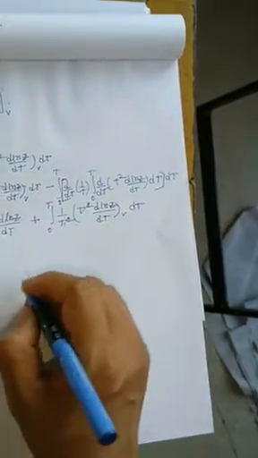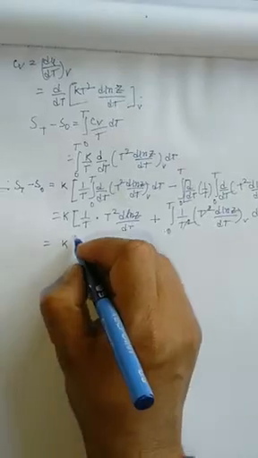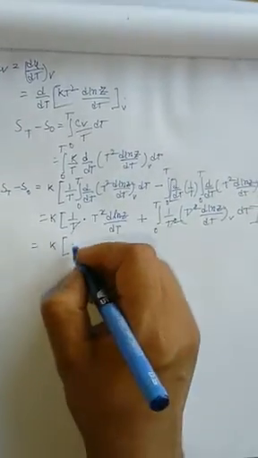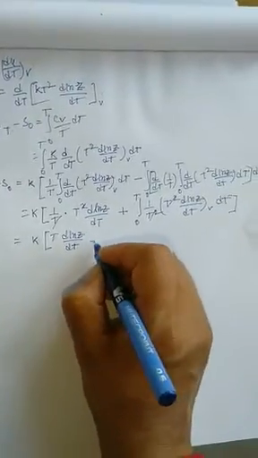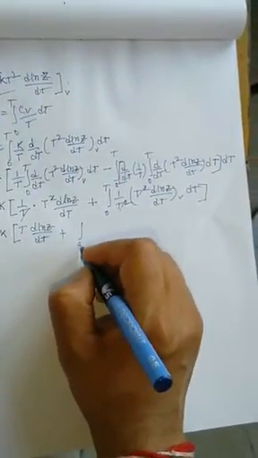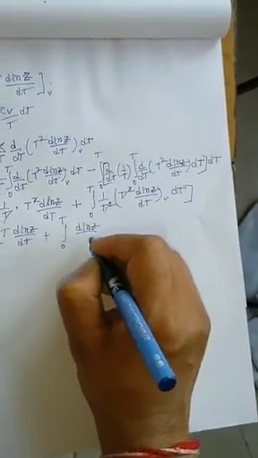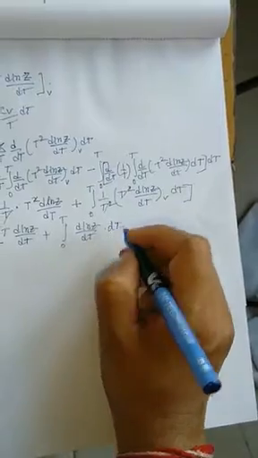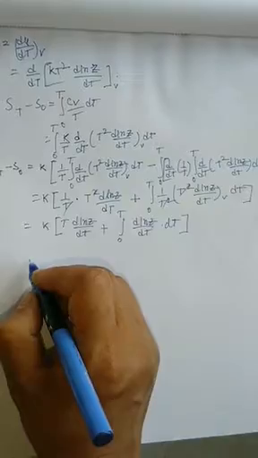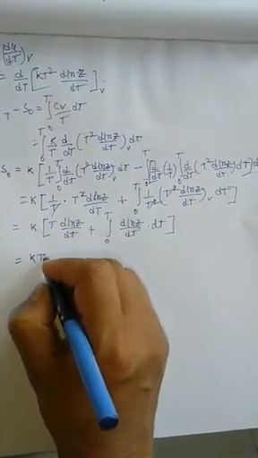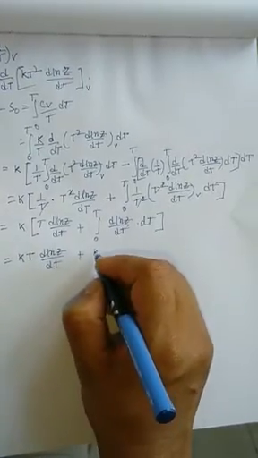So t square cancels from this equation, so k 1 by t is cancelled with this, so dt into d ln z by dt plus 0 to t d ln z by dt and the integration dt. So this gives you k into t d ln z by dt plus k.